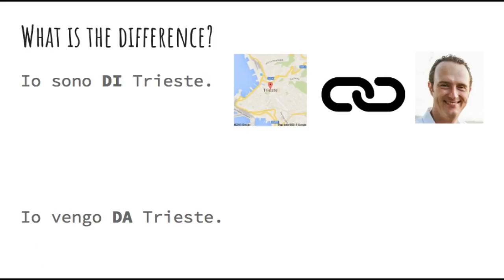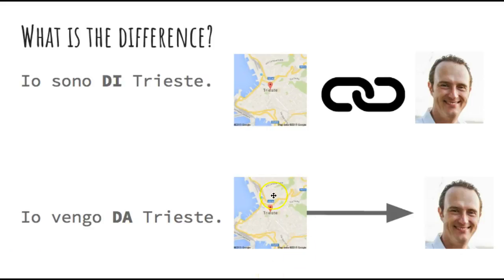That from is actually the preposition da, because the preposition da highlights the fact that there's a starting point, so vengo da Trieste, and there's a trajectory starting at the point of Trieste and ending up probably in the place where we are. So as you can see, the meaning is very different. This is the core meaning of this preposition.